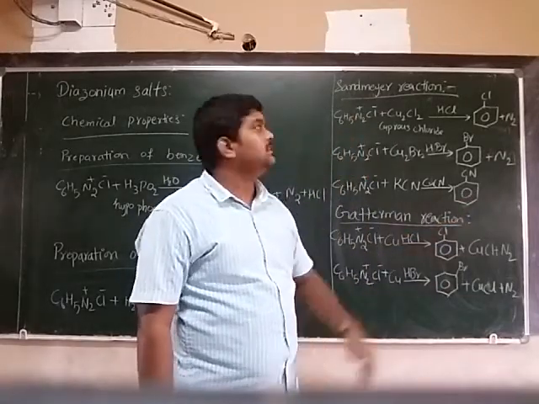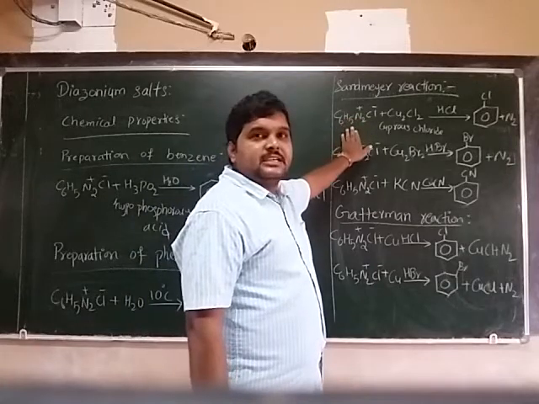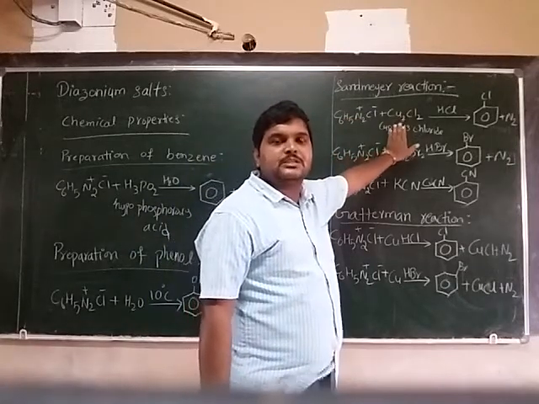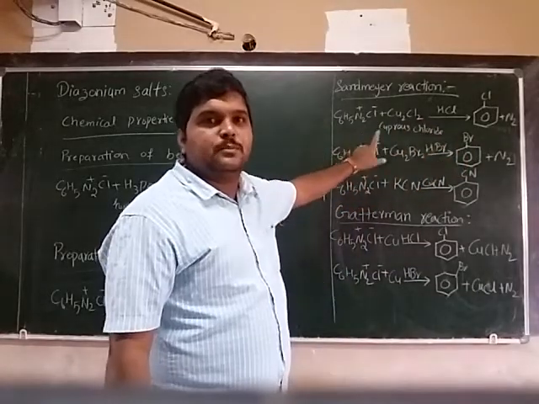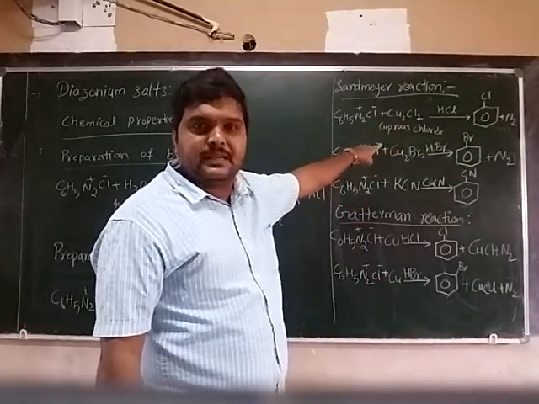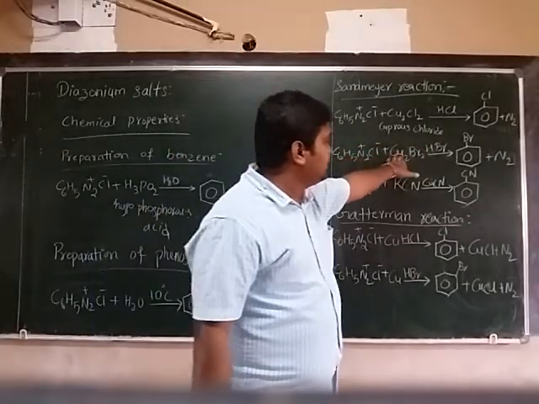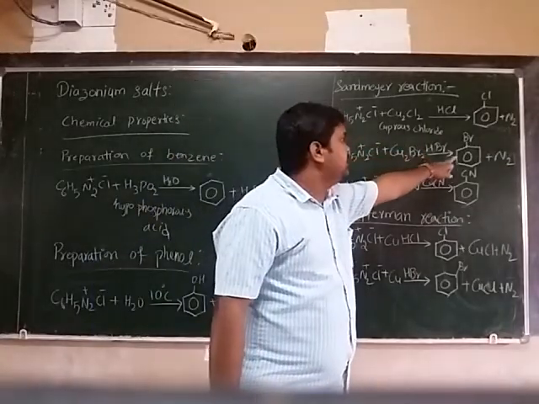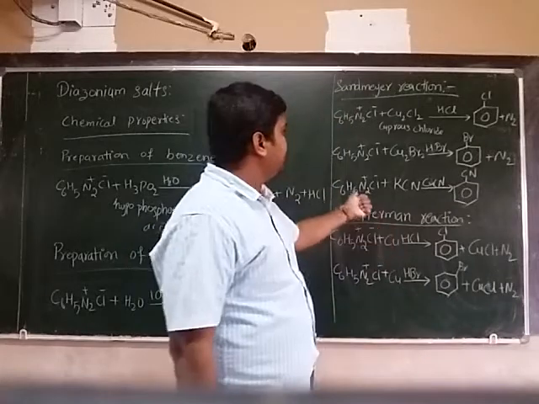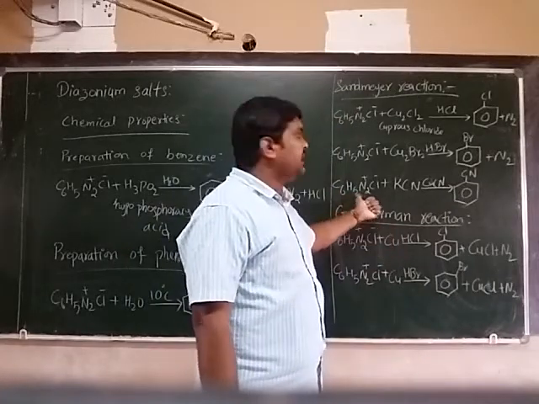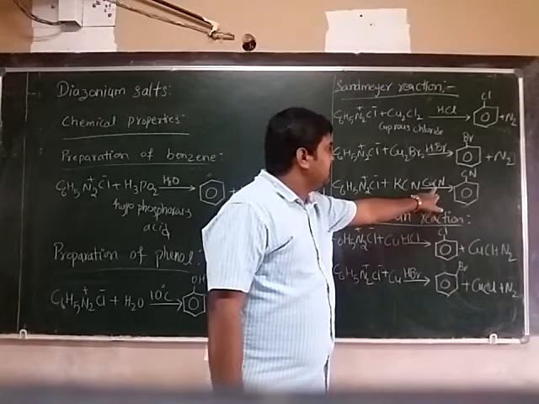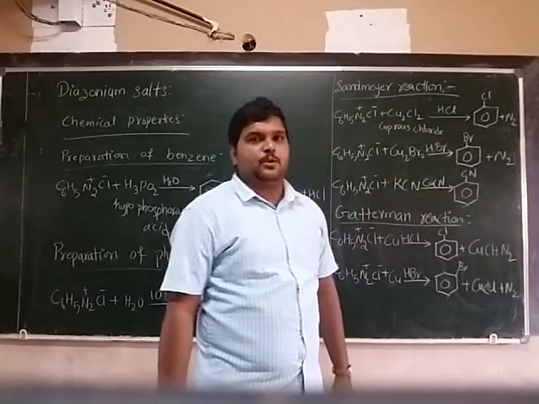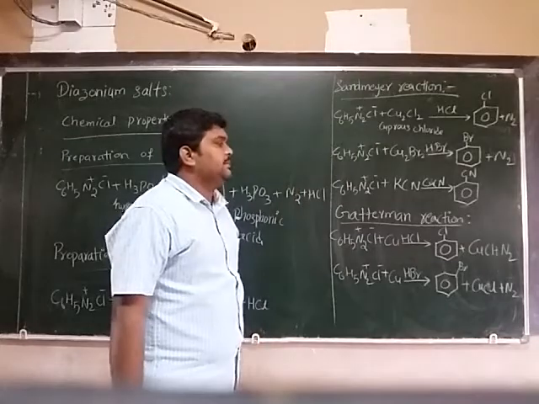Once again, I am saying: benzene diazonium chloride with cuprous chloride and HCl gives chlorobenzene. Benzene diazonium chloride with cuprous bromide and hydrogen bromide gives bromobenzene. Benzene diazonium chloride with potassium cyanide and copper cyanide gives cyanobenzene. These are the Sandmeyer reactions.